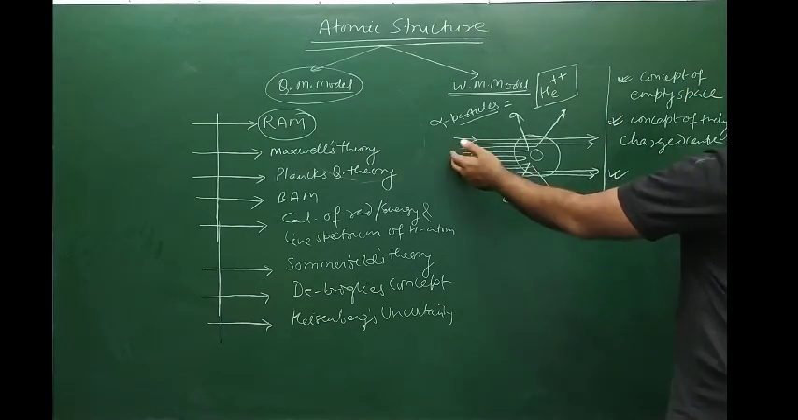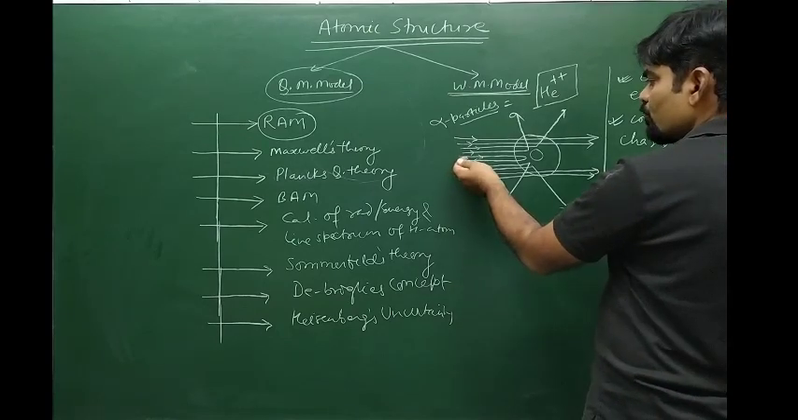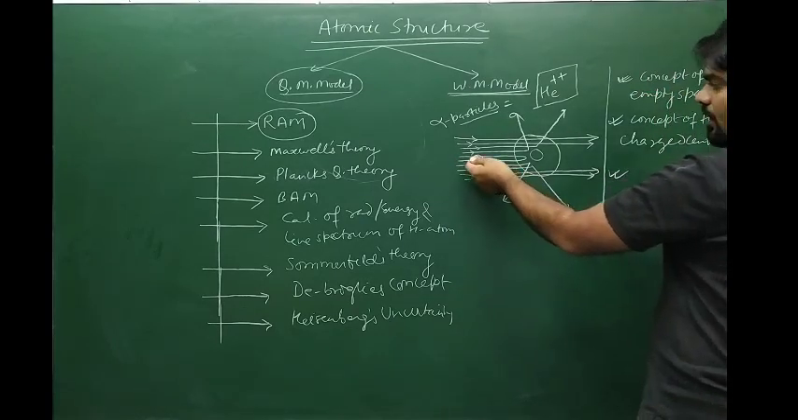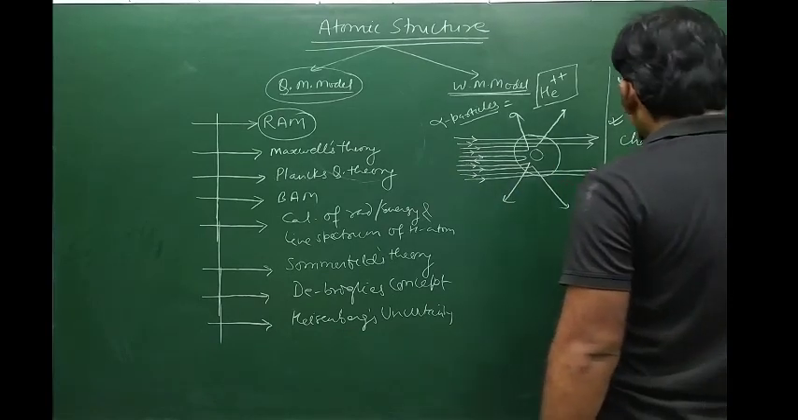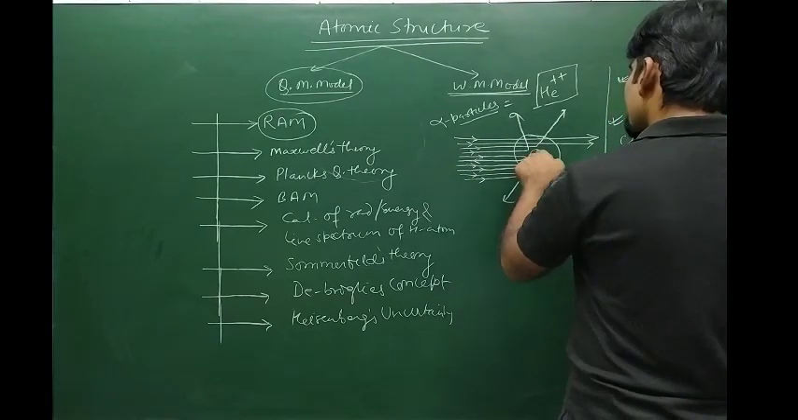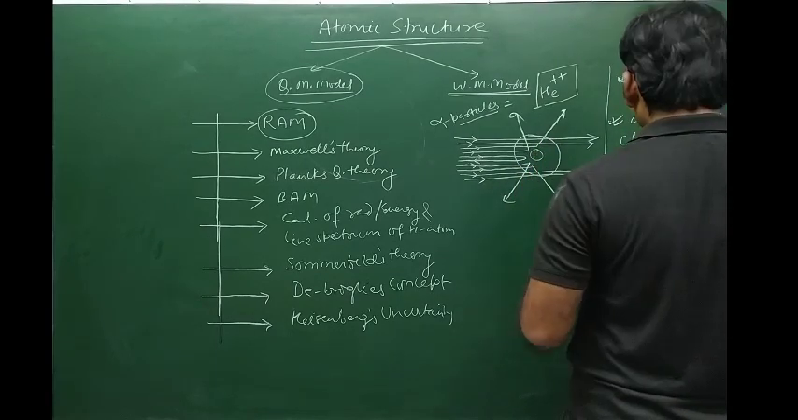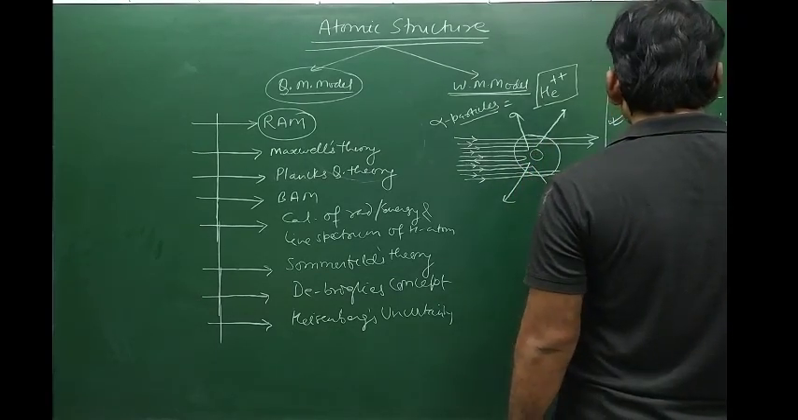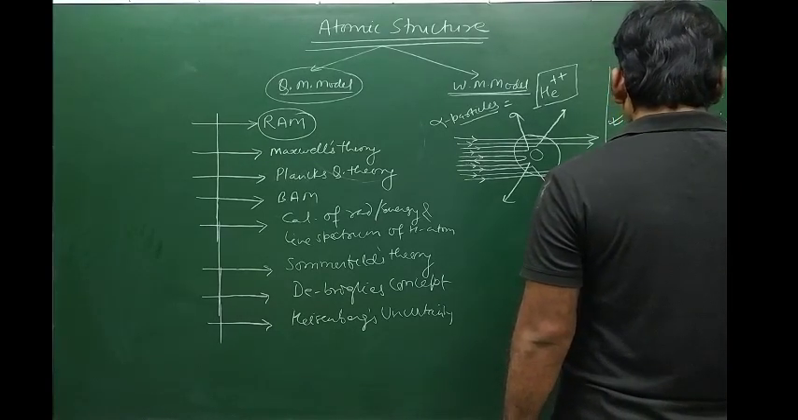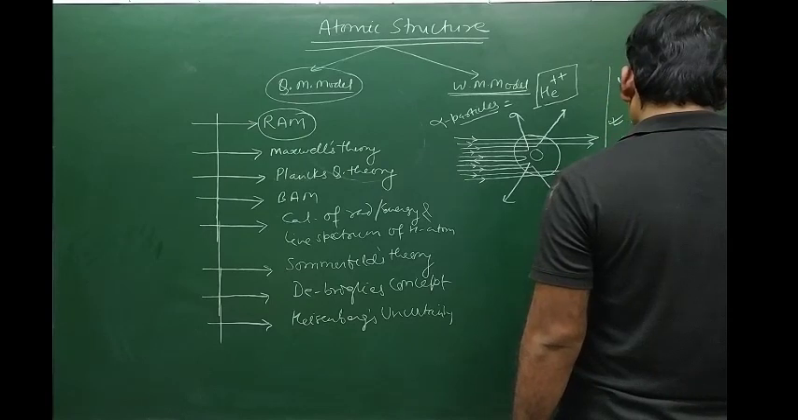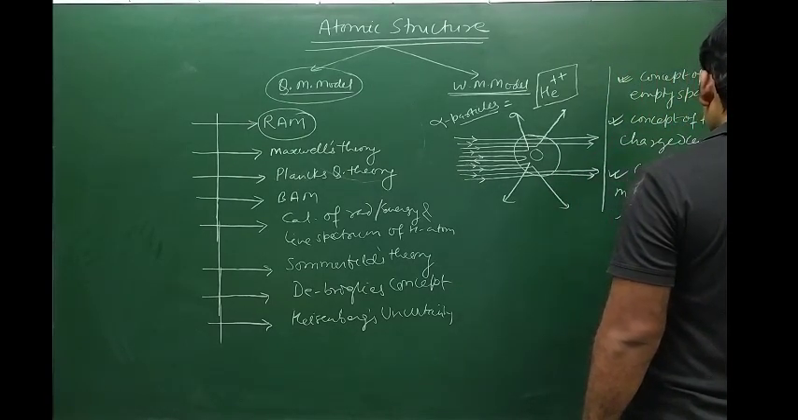Third, when approximately 20,000 rays pass through the thin gold foil, about 1 out of 20,000 returns back along the same path, deflected by 180 degrees. What does it mean? This center is heavy, rigid and massive. So that is the concept of a massive and rigid center.